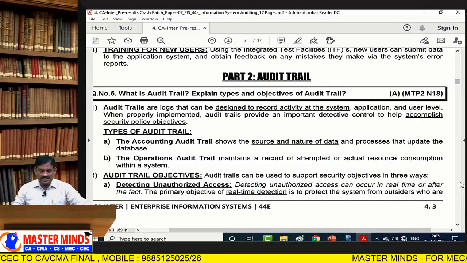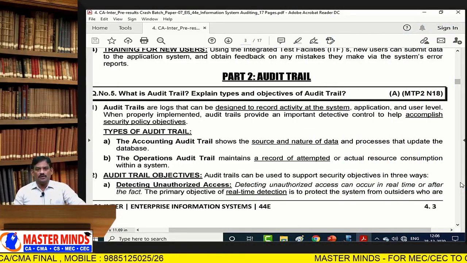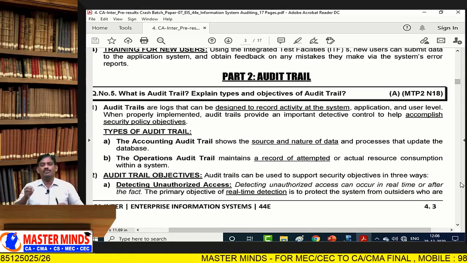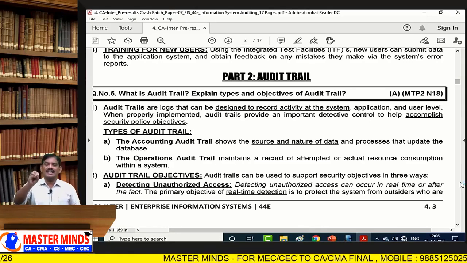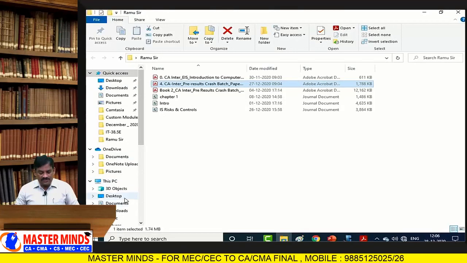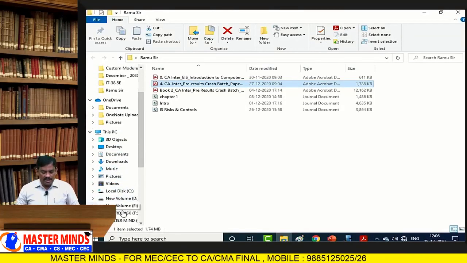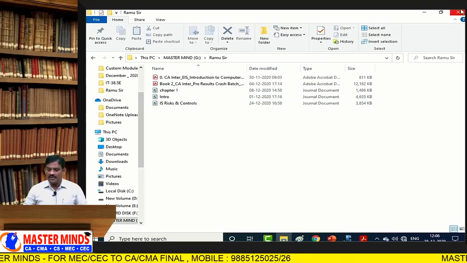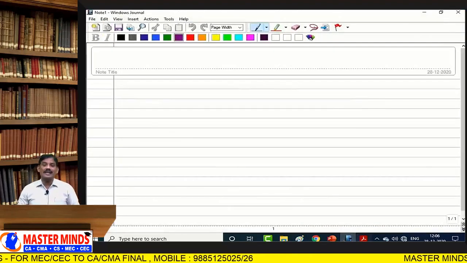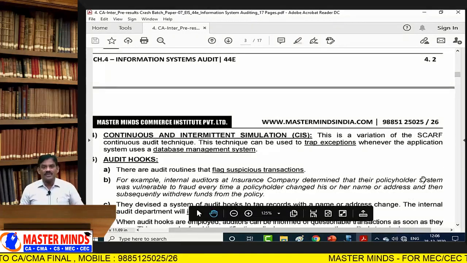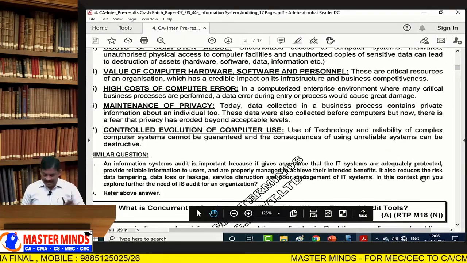Today we will see audit trails and objectives of audit trails. We know that information systems auditing, called IS audit, is a method of attesting the objectives of the organization. Those elements may be internal or external components. They always try to acquire four information system objectives.